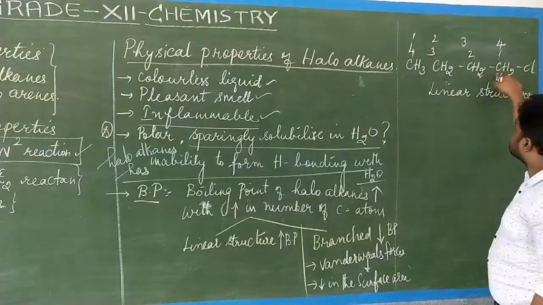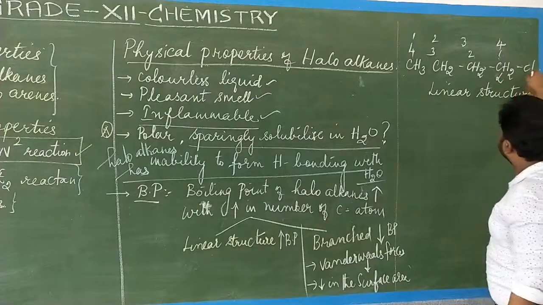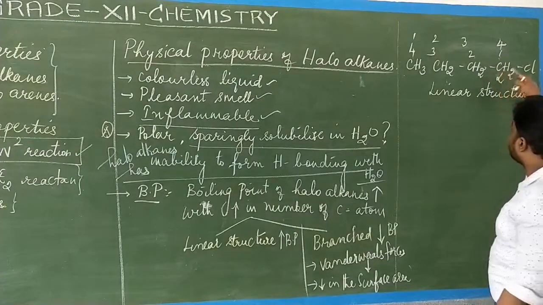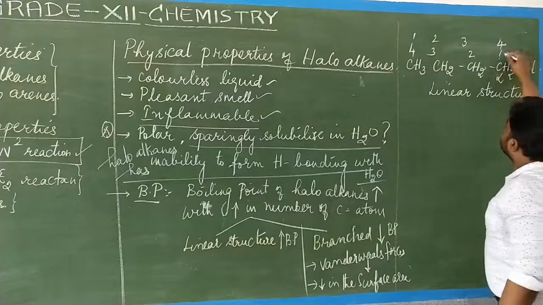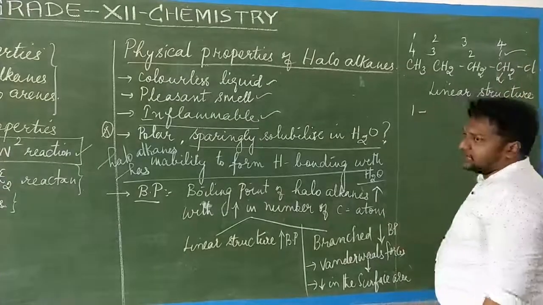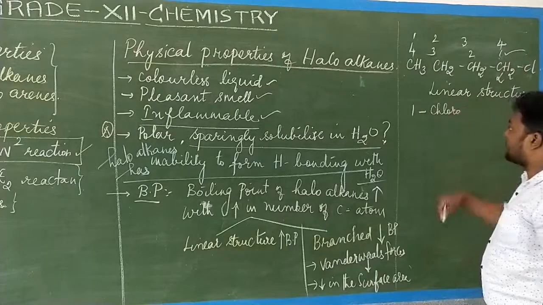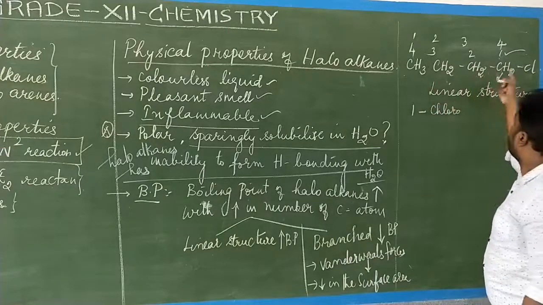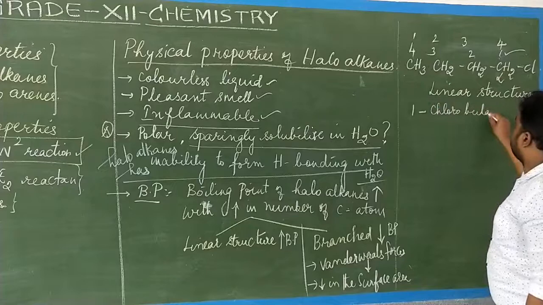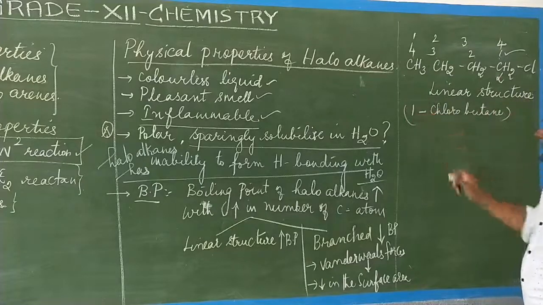The carbon at which the substituent group is attached immediately is called the alpha carbon. Alpha carbon atom position is 1. So it is 1-chloro, with the substituent group as the prefix. 1, 2, 3, 4, so it is butane. So it is a linear structure.